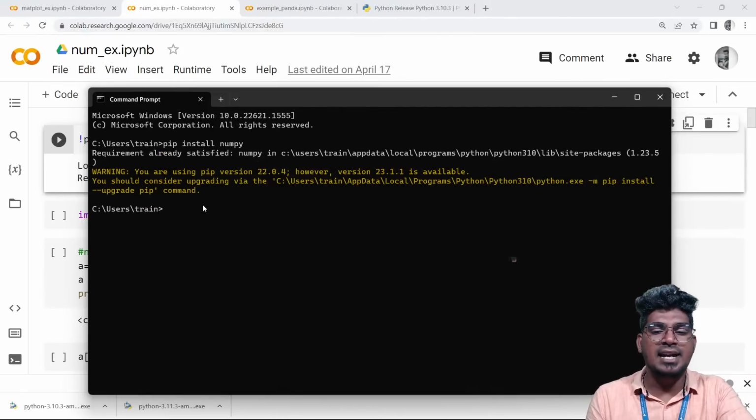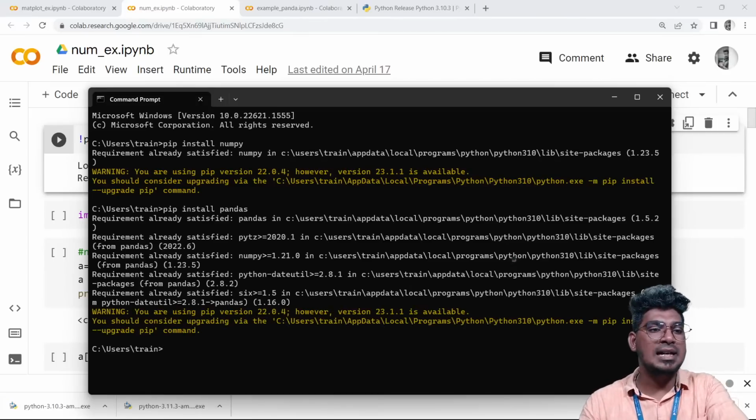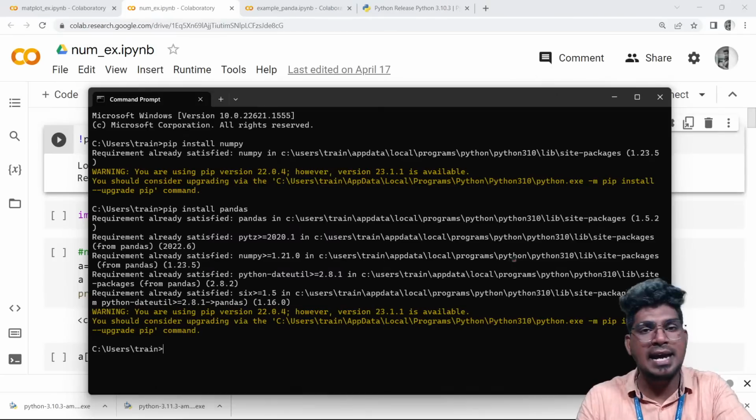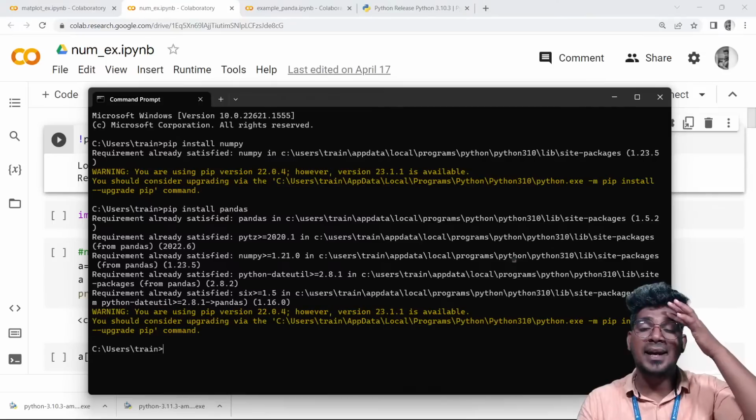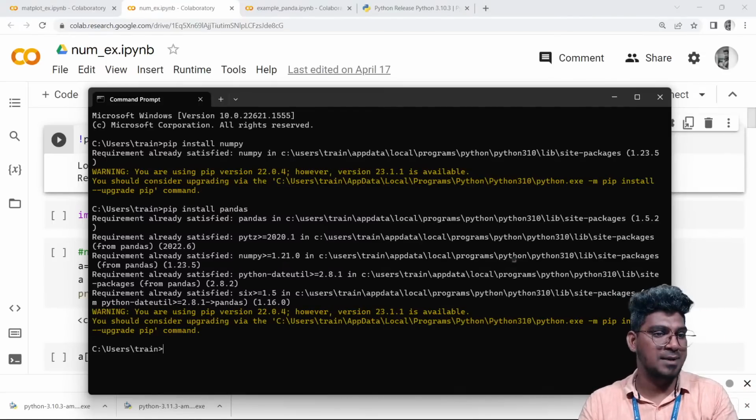For example, if I want to install the Pandas library, just follow the procedure: pip install Pandas. Like this, you have to install it. If you are a user of Anaconda Navigator or IDLE, you can follow the procedure to install this particular Python package or library.